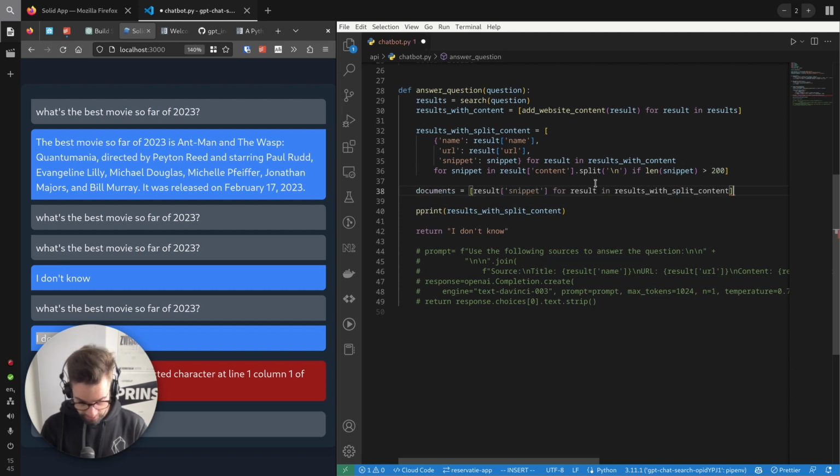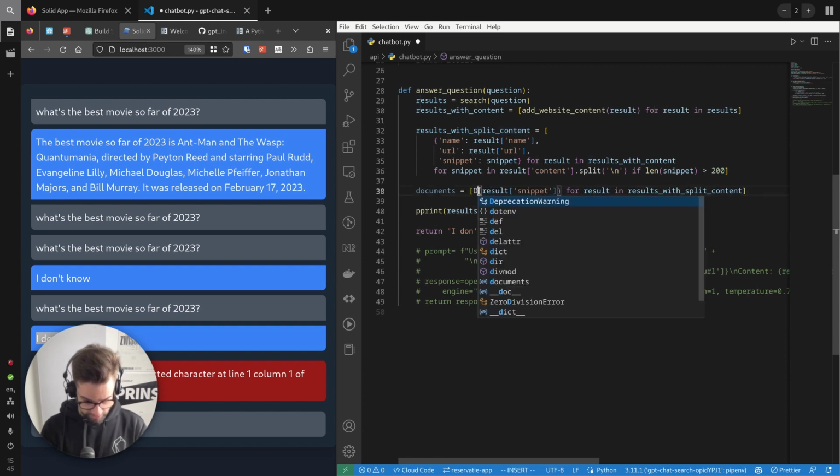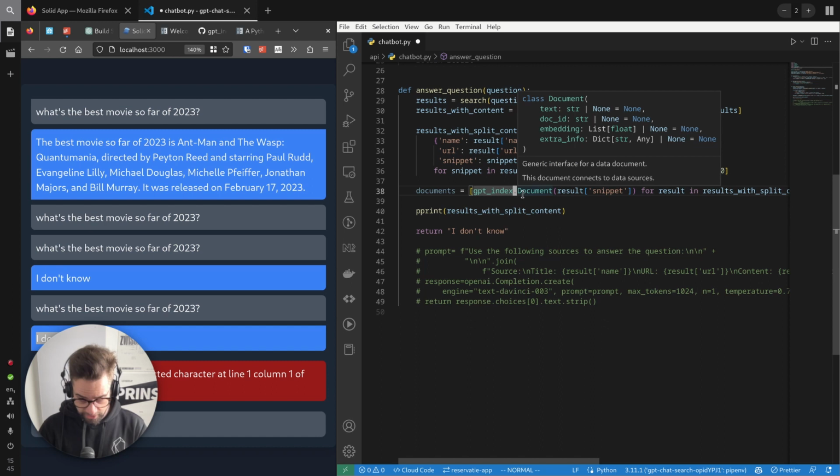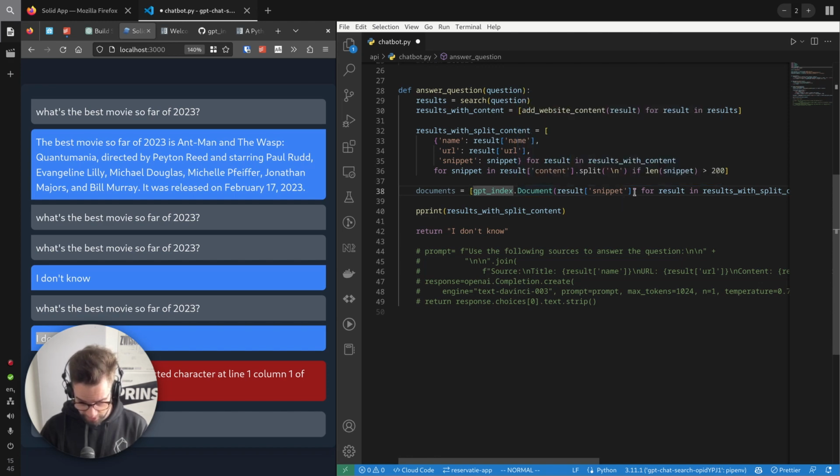Right, result snippet, yes. I want to have this document. This is GPT-index documents. Actually, I don't know. Can I add more stuff? Text, document ID, embedding, extra info. Yeah, we have extra info here, right? So this can be a dict. So I will add extra info is URL. Result URL.